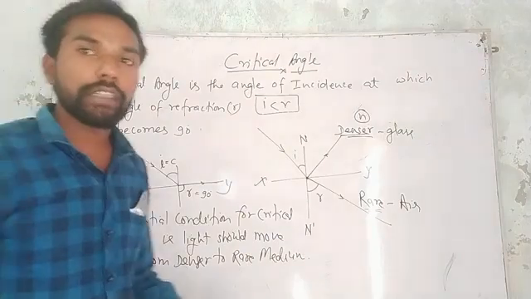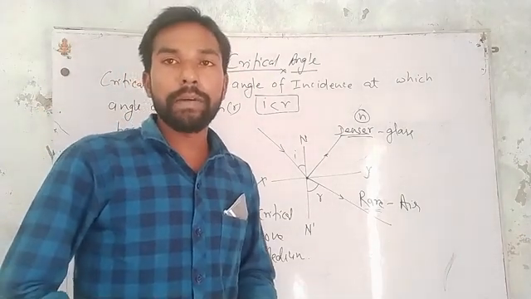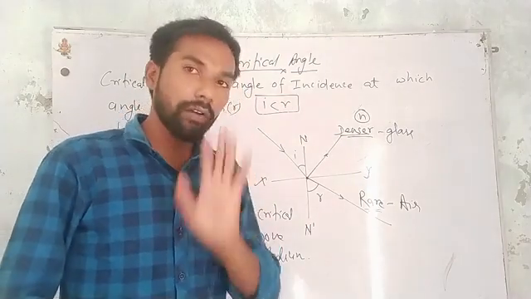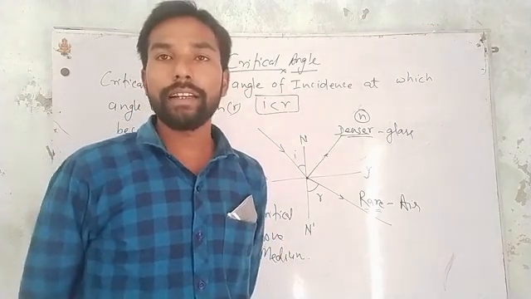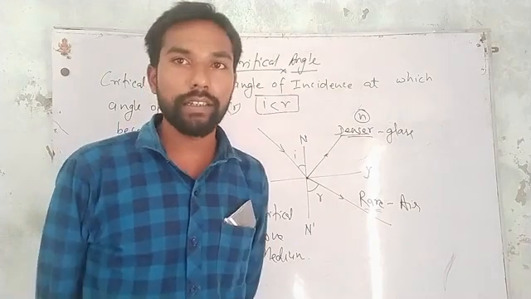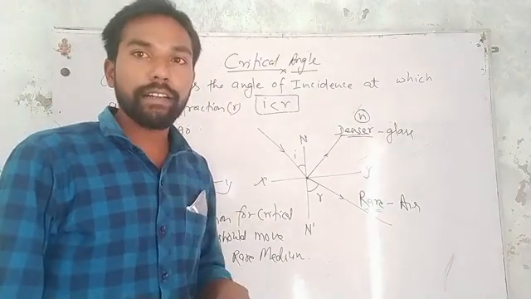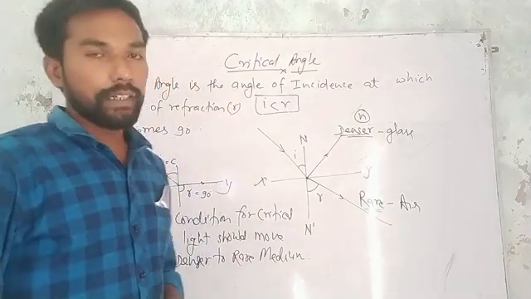Okay, so this is the essential condition for critical angle. And one more thing you have to remember: critical angle is always formed in denser media, and critical angle is just the angle of incidence at which R becomes 90 degrees. And now we find the relation between critical angle and refractive index of the medium.